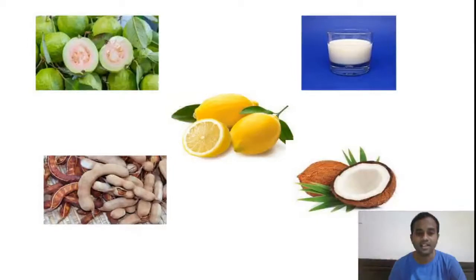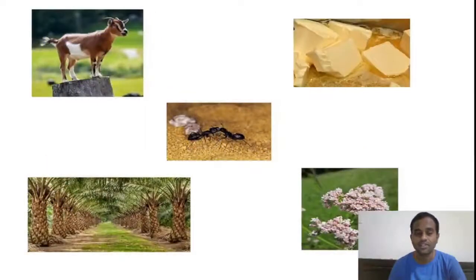From tamarind we get tartaric acid. From citrus fruits we get citric acid. And lactic acid we get from milk. And caprylic acid, capric acid, lauric acid, these three acids we get from the coconut. So these are some of the sources where we see carboxylic acids in our daily life.